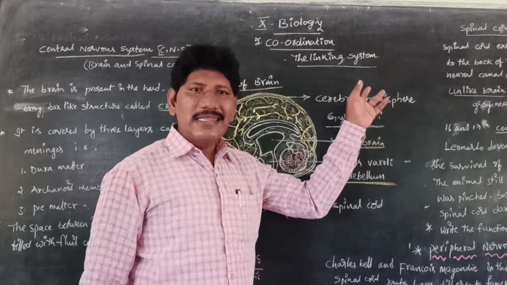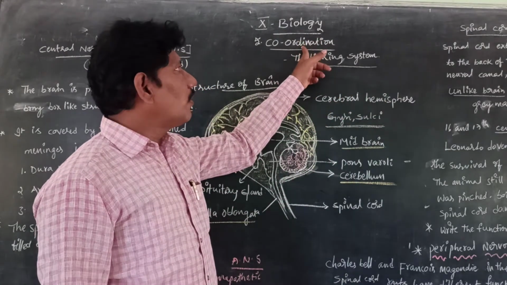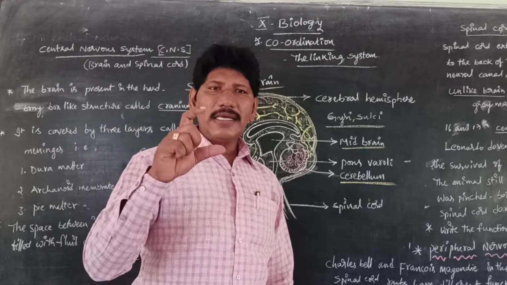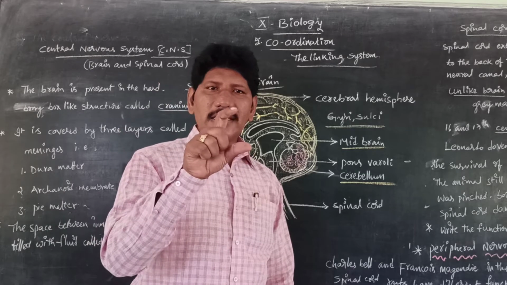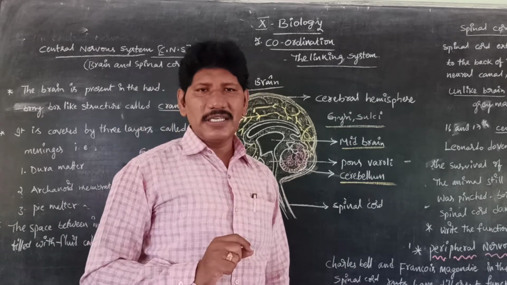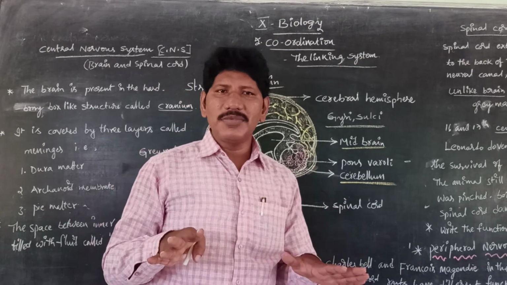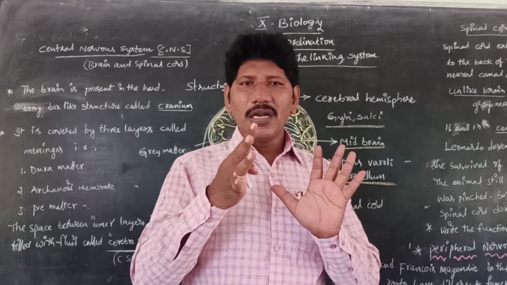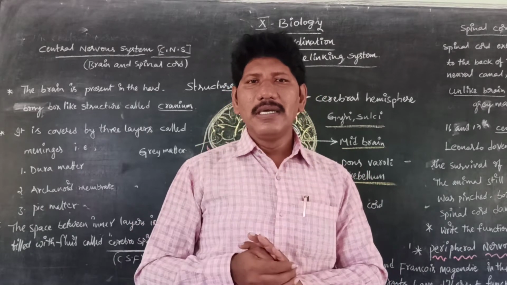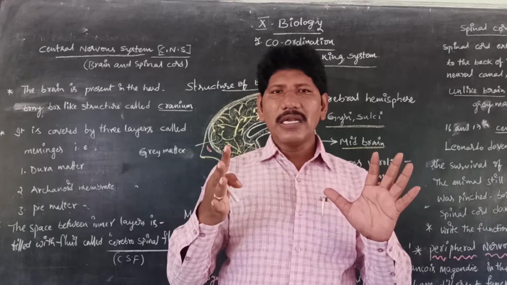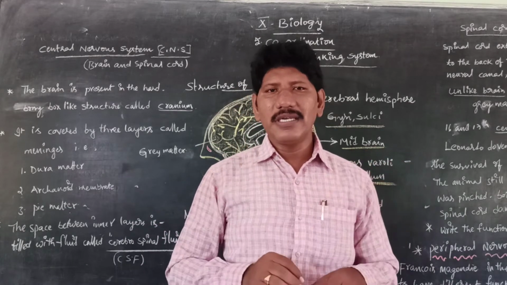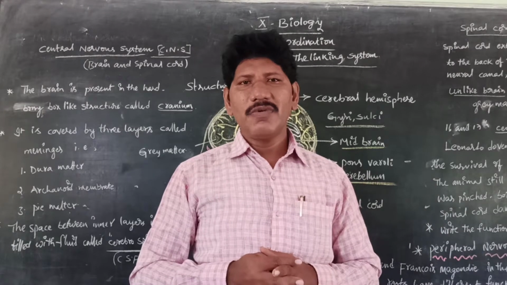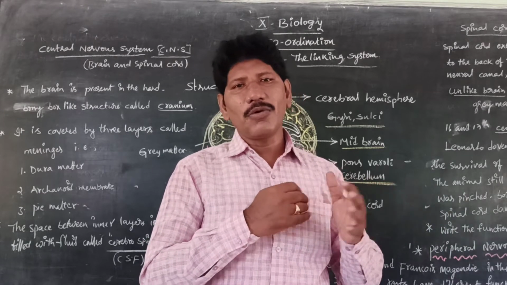Now we are in 10th class biology, 5th chapter, coordination, the tagline, the linking system. What is meant by coordination? How can living organisms control and coordinate all the activities? Obviously, all living organisms, especially human beings, control and coordinate the internal systems mainly in two ways. One is neural coordination, the other is chemical coordination.